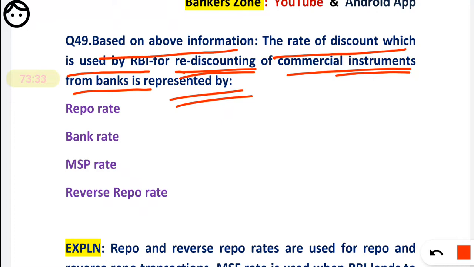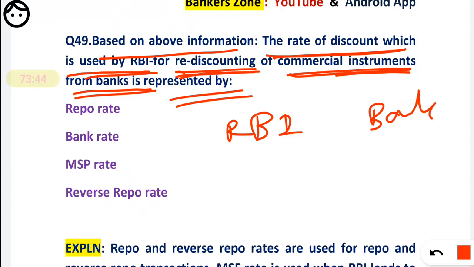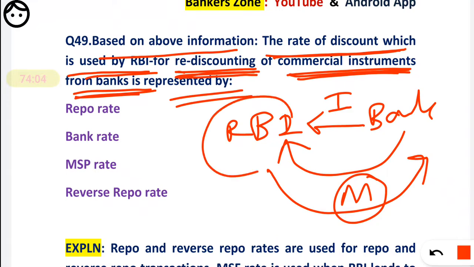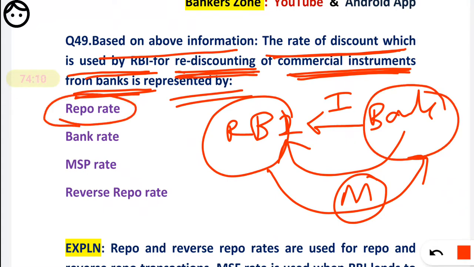Based on the rate of a discount which is used by RBI for rediscounting commercial instruments from a bank. Basically here is RBI and here is a bank. What is happening? RBI is doing rediscounting of instruments from a bank. That means instruments are going from bank to RBI. In return, RBI will give some money to the bank. Okay, this is the scenario, and this happens at what rate? Basically, when RBI gives money to the bank, it is at a repo rate. So we have to mark repo rate as your correct answer.